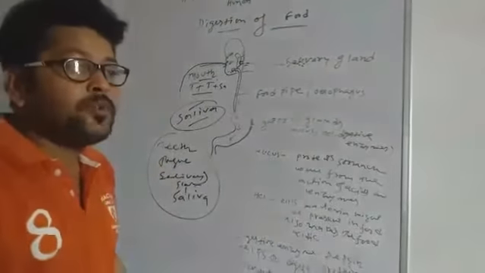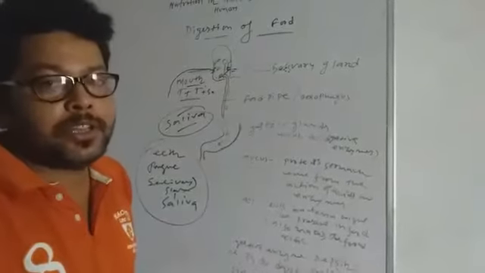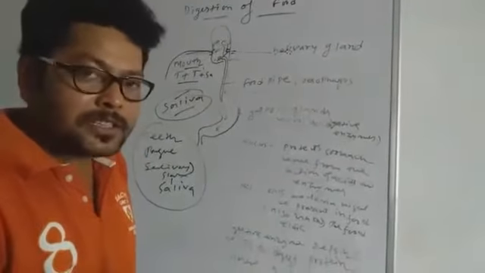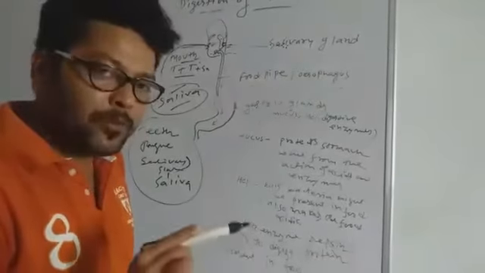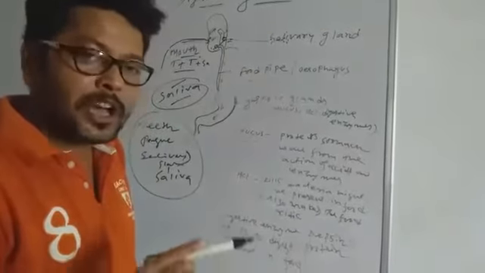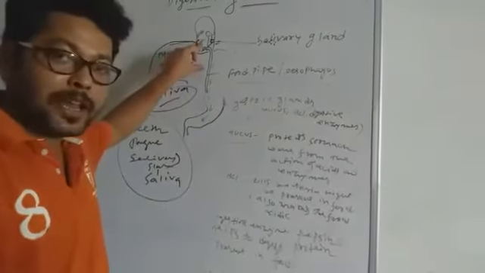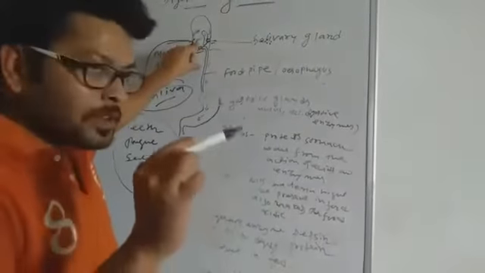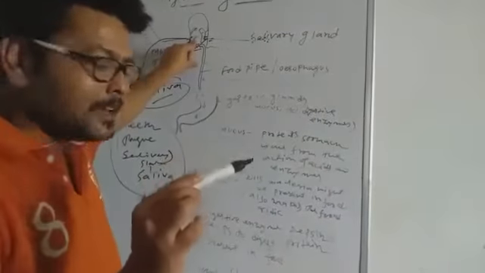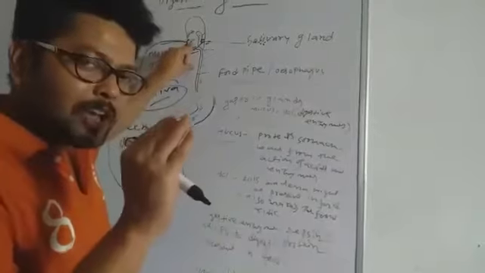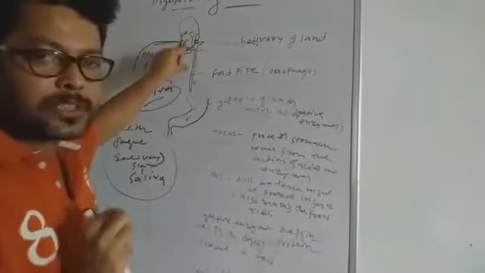Students, you all already read about teeth. How many kinds of teeth are present? Incisors, canines, premolars, and molars. When food particles enter, at first incisors and canines cut the food into small pieces.